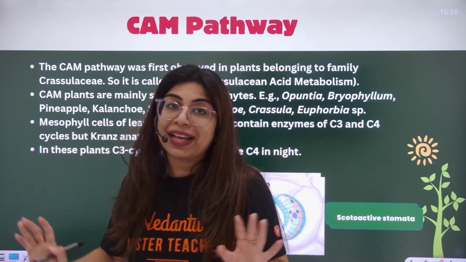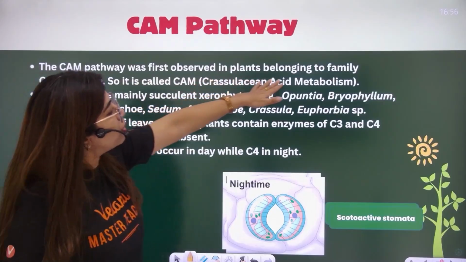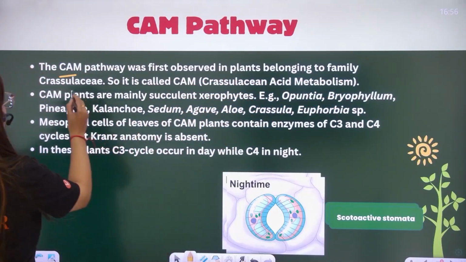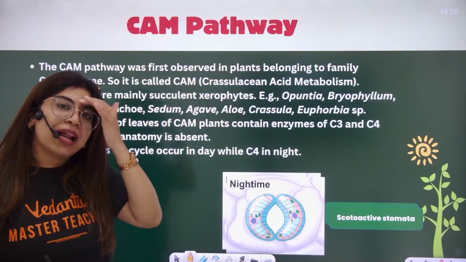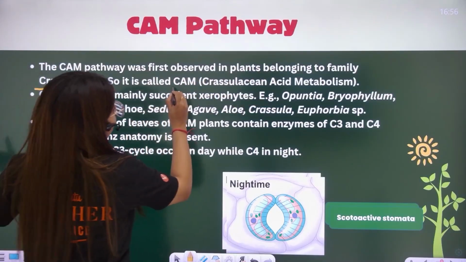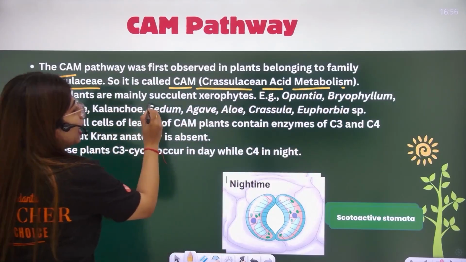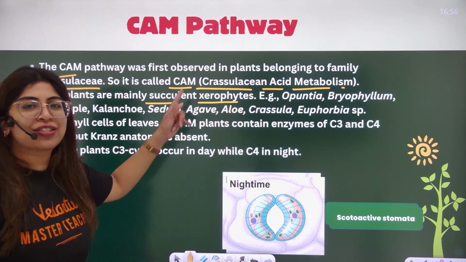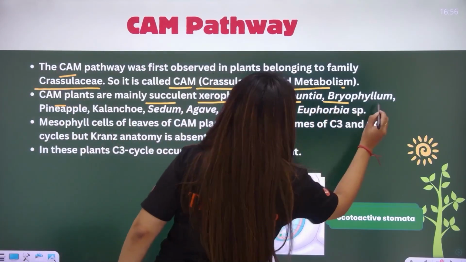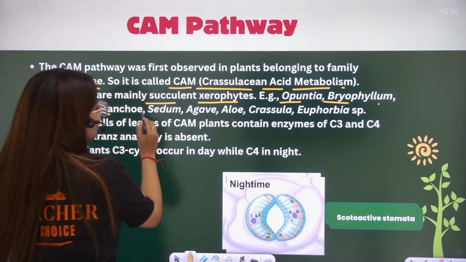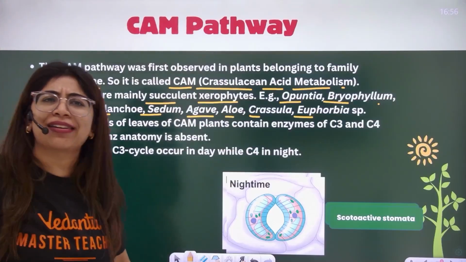Let me show you the text a little bit and we're done with the topic also. The CAM pathway was first observed in plants belonging to the Crassulaceae family. That's why this pathway is known as crassulacean acid metabolism. CAM plants are succulent xerophytes, which live in very dry conditions. Examples: Opuntia, Bryophyllum, pineapple, Kalanchoe, sedum, agave, aloe, crassula, euphorbia, etc.